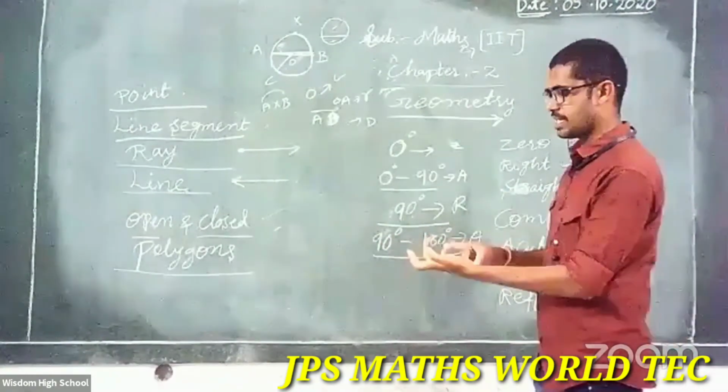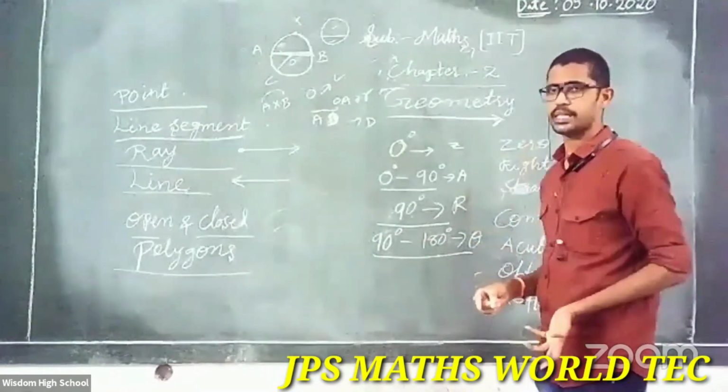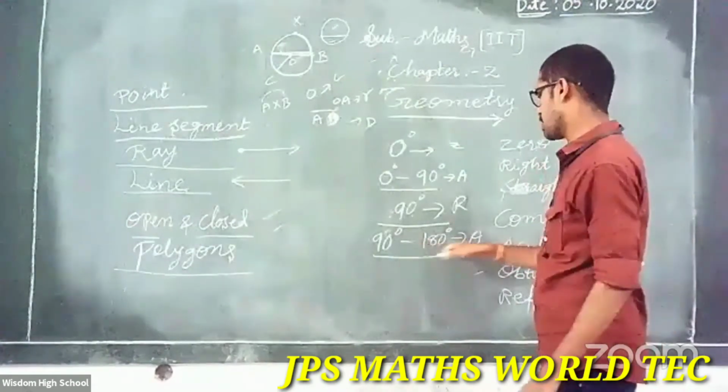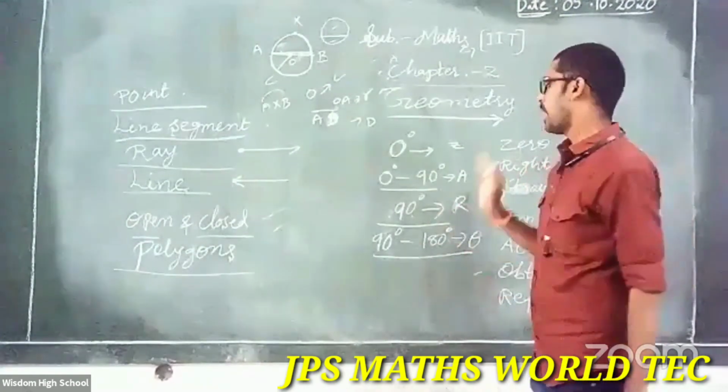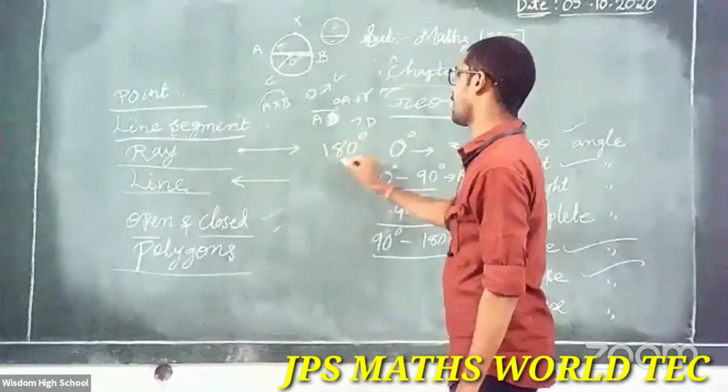Clear? That means 91, 92, 100, 120, 130, 170, 179. And after that, exactly 180 degrees.